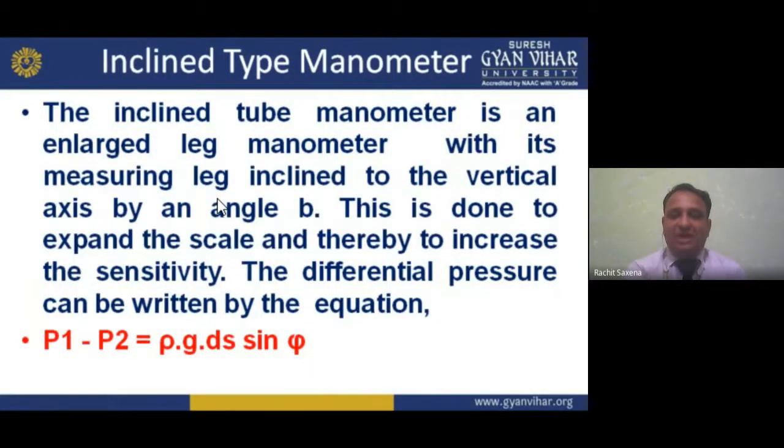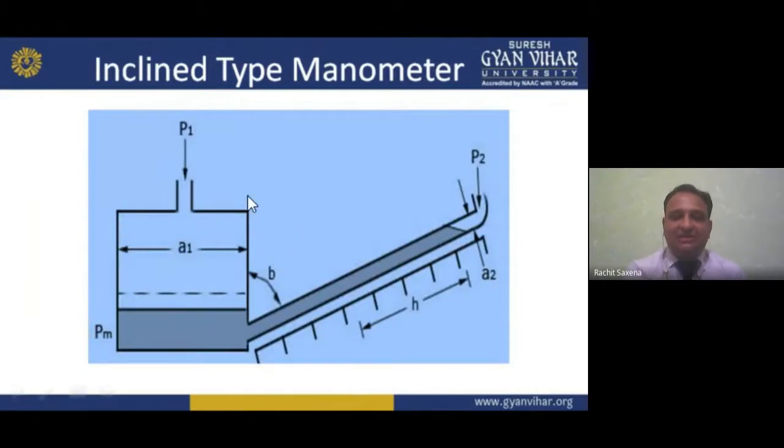The inclined manometer. We have an inclined leg. See here, in this inclined manometer, we have the pressure which we are applying, and the other pressure is P2. Now we incline it, and that inclination makes an angle, that is theta. So we can find the difference of it. That is the inclined type manometer.